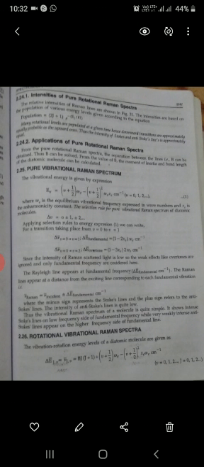Next topic is the rotational vibrational Raman spectra. Del E bar J nu equals nu bar J nu equals BJ(J plus 1) plus (nu plus half) omega E minus (nu plus half) square xe omega E centimeter inverse.